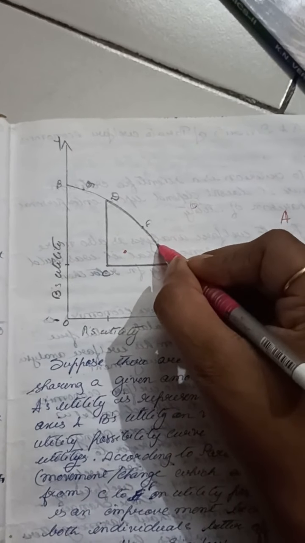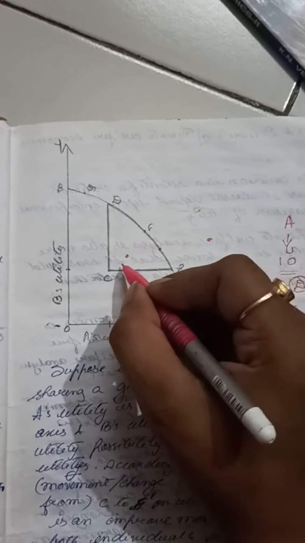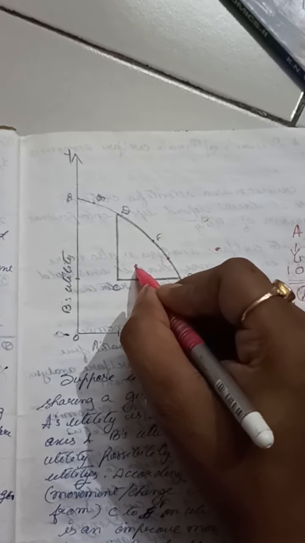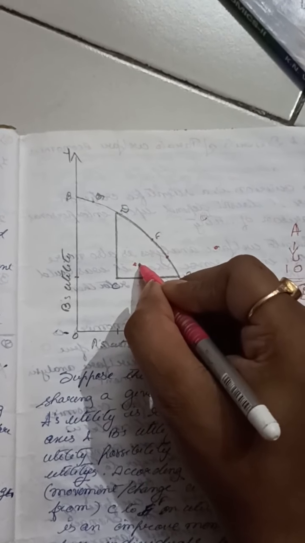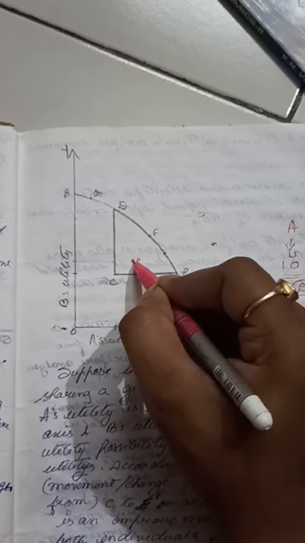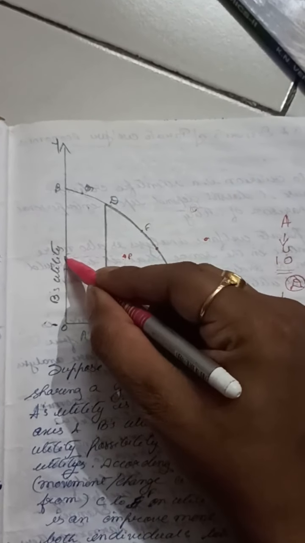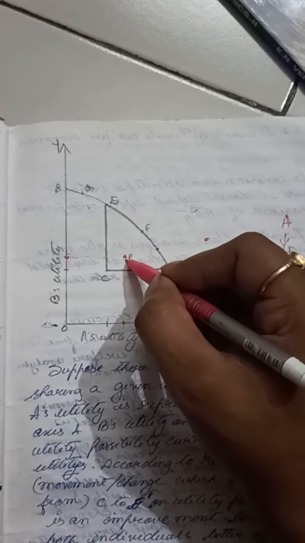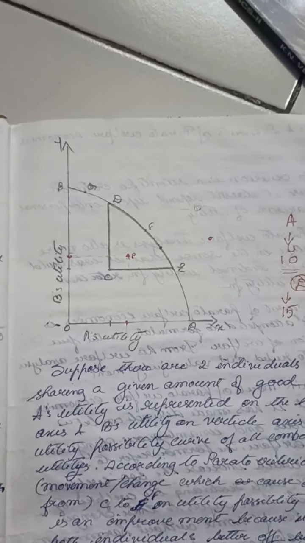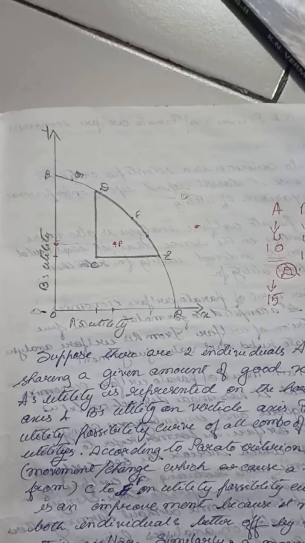Suppose we take three points. If they are at this point, termed P, then B is attaining this much utility and A is attaining this much utility, and after attaining this utility they are still left with some of their resources. All their resources have not been utilized.